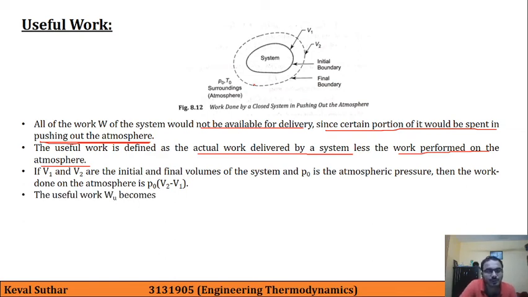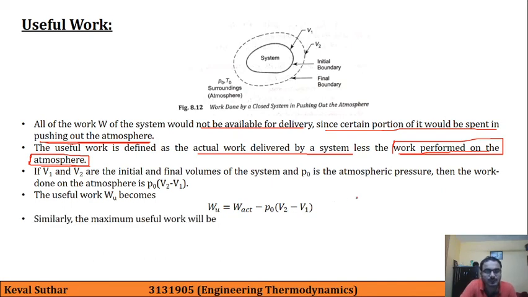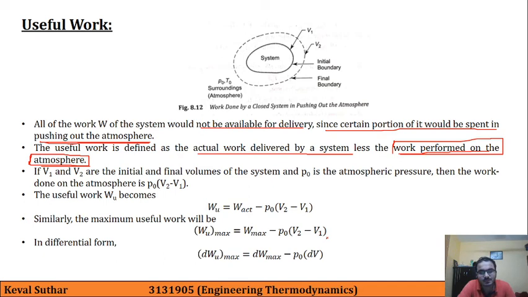So the useful work Wu becomes, Wu is equal to W actual, that is the actual work output, minus the work performed on the atmosphere, P0 into V2 minus V1. Similarly, the maximum useful work will be given by this formula, that Wu max is equal to W max minus P0 into V2 minus V1. In differential form also we can write down this.